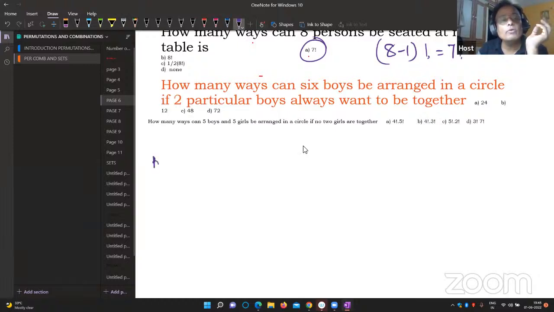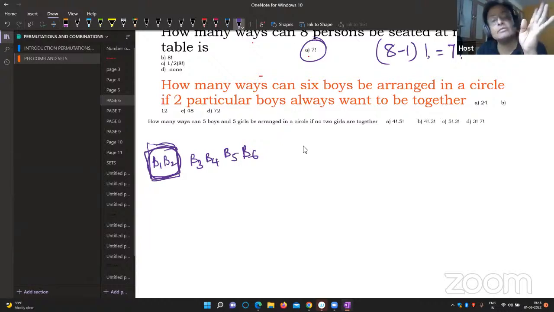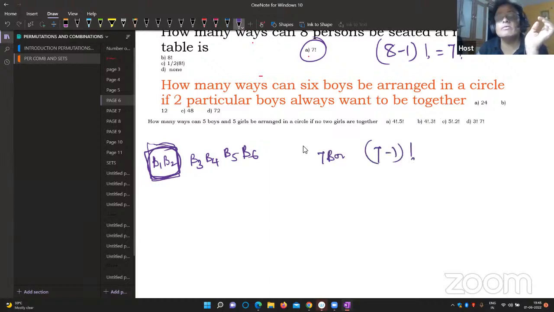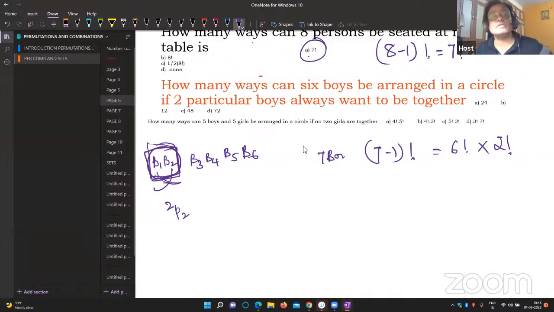Boy 1, boy 2, I will pack them, I'll put them in a box. Totally 6 boys: boy 3, boy 4, boy 5, boy 6. Totally, this box will be only one boy. 1, 2, 3, 4, 5. So 6 units to be arranged in the circle, that means 6 minus 1 factorial, which is 5 factorial. But inside the box, these 2 boys can be arranged in 2 factorial ways. Total work will be done by 5 factorial into 2 factorial.